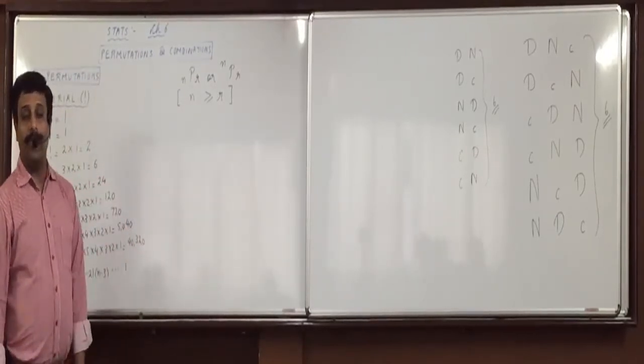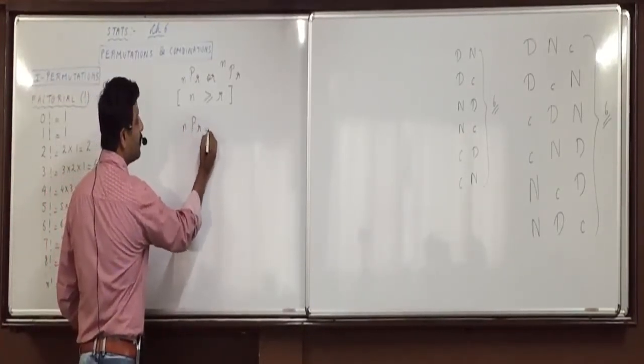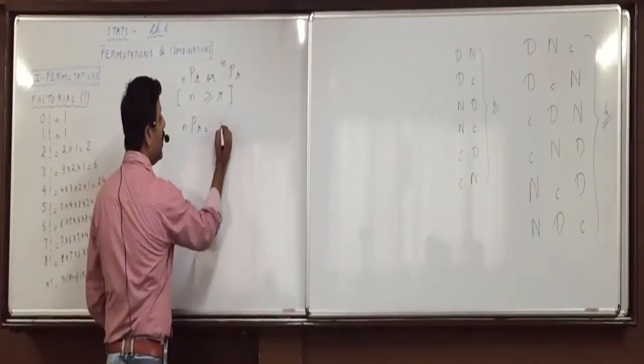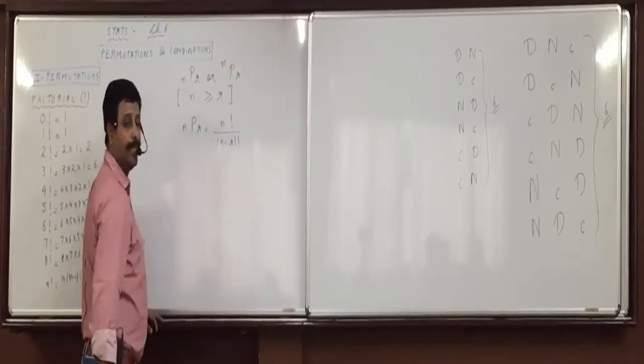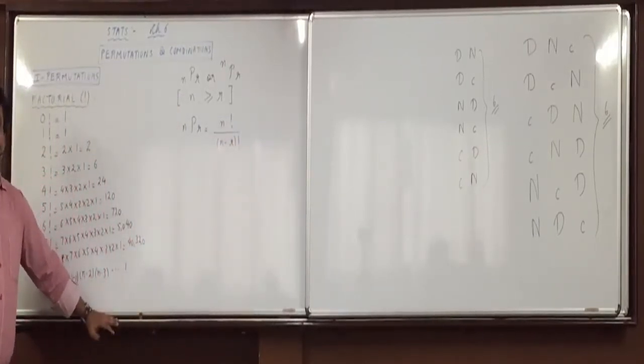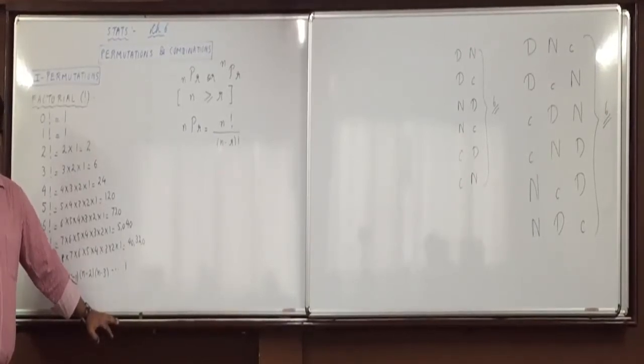Okay. Now, what is the formula? Understand it. nPr is equal to N factorial upon N minus R whole factorial. Understand this formula properly? nPr is equal to N factorial upon N minus R whole factorial. 3 examples I'll give you, and then I'll explain you a shortcut for the 3 examples. And then I'll explain you an ultra shortcut. And when we solve the examples, we will solve by the ultra shortcut.